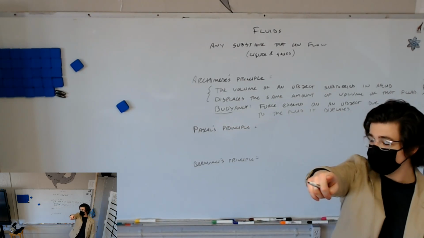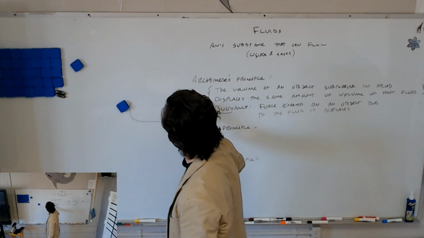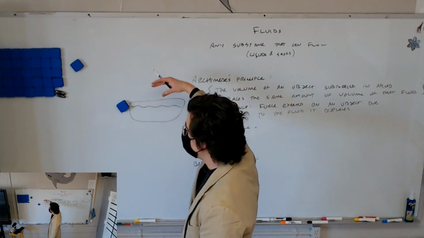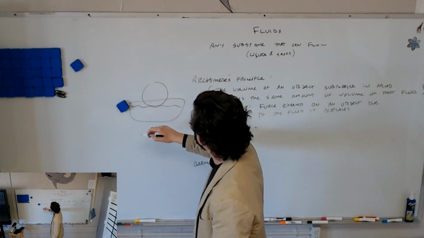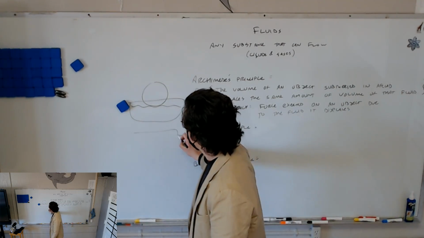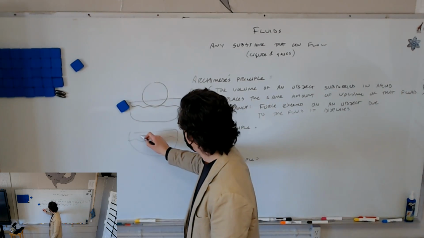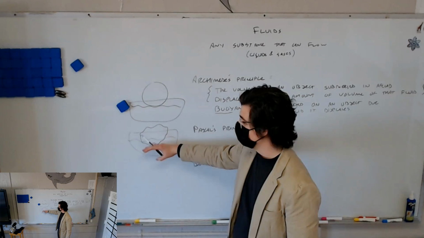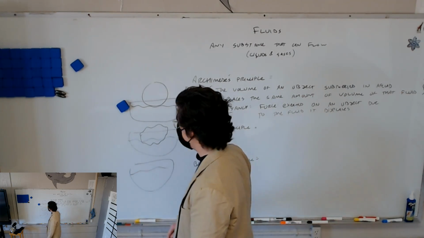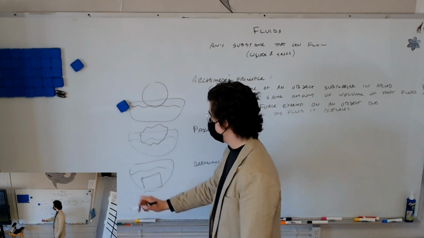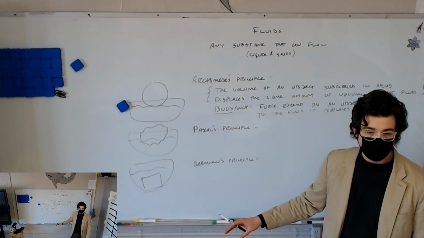So like the Earth beach ball in the back, if we had a tub big enough to hold that, and there's the water, how far down into the water would it go? It would probably be right on the surface, right? Whereas if we had a big crumpled up piece of paper, it would probably submerge a little bit lower because it's more dense than that gas, right? If we had a big old block of iron, it would probably be all the way submerged because the buoyancy would be very little, because its density is so large, right?